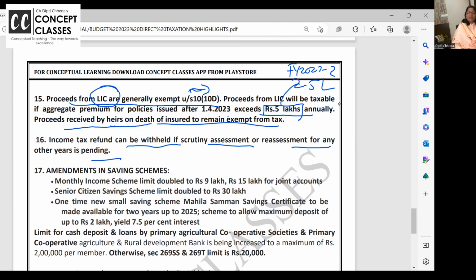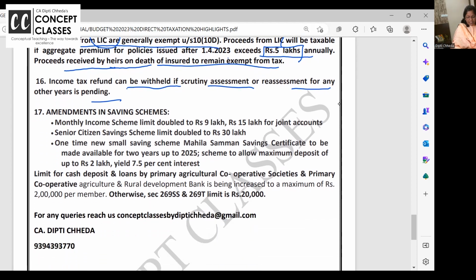So many people are not getting refund and they're getting mails that this refund is adjusted in this year and all that. So that's one thing. And now we have covered everything in heads, slab rates and deductions. These are some welcome measures which you should know otherwise. For example, monthly income scheme for senior citizen. Until last year, they were putting only 4 point.